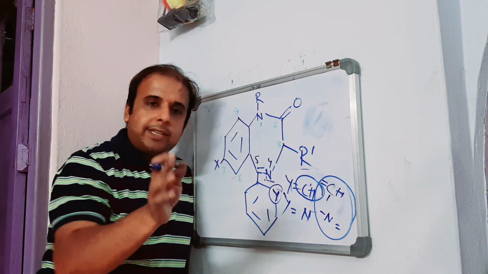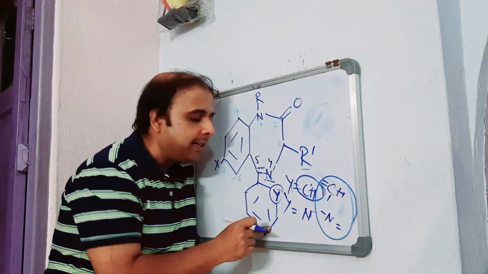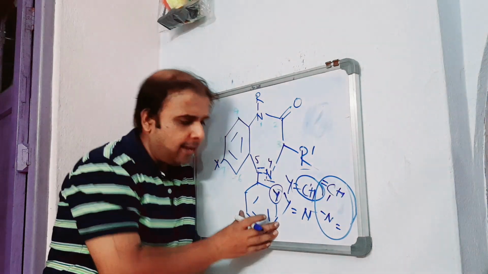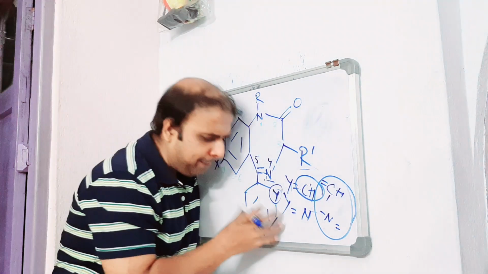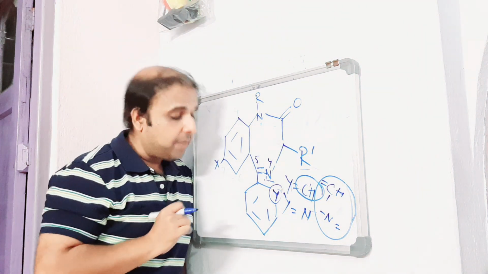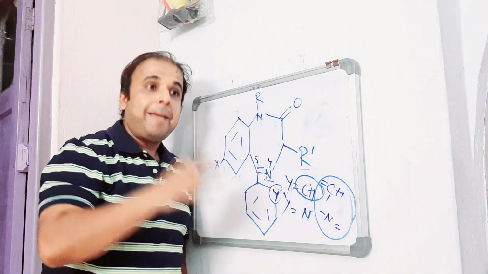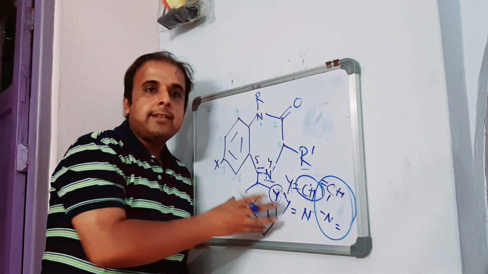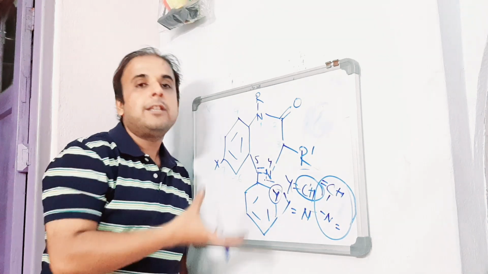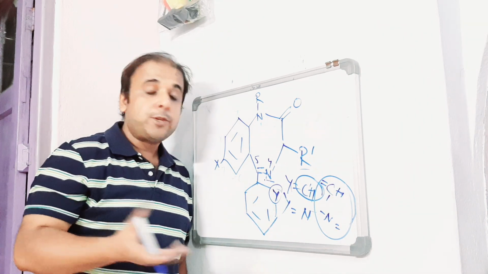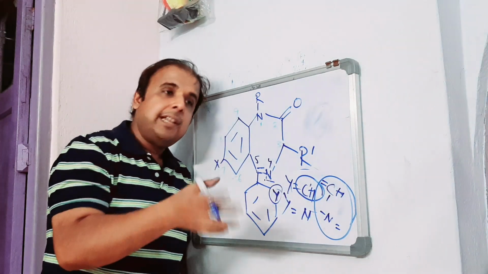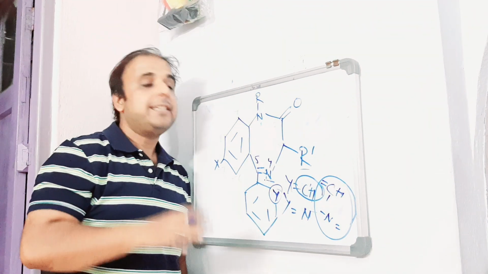Now, what we just found is that position 5 should be inserted with an aromatic system. Most of the time the aromatic is phenyl, but sometimes if it is replaced with a pyridyl, we can still get the CNS depressant activity. In most examples we find benzene; on a few occasions the benzene is replaced with pyridine. An example is bromazepam, where the phenyl is not there and instead pyridine is there, but that drug is still viable in the market.